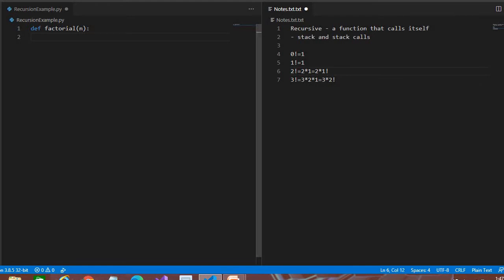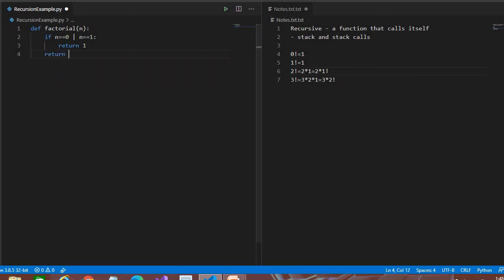If the passed parameter is 0, it will return 1. If the passed parameter is 1, it will return 1. So if n is equal to 0 or n is equal to 1, then it has to return 1, else